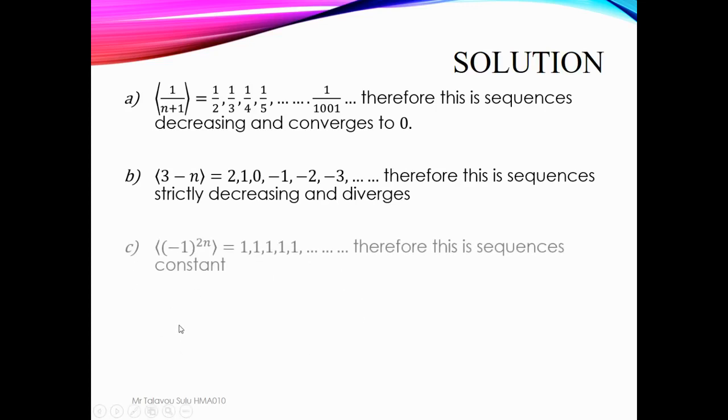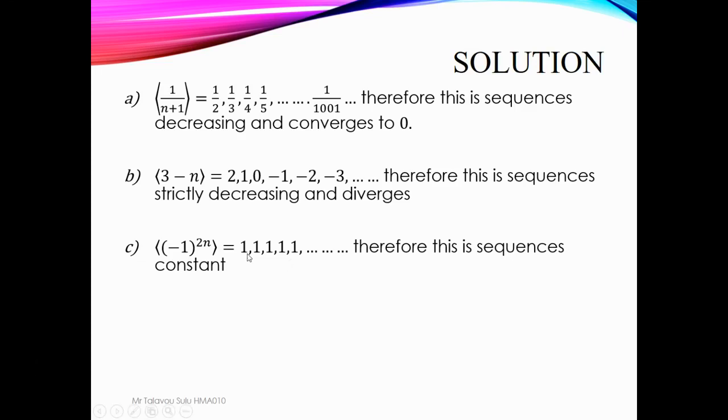Yeah. And then C, negative 1 over negative 1 to the power of 2n. So if we sub in some value of n, then we have something like this: 1, 1, 1, 1. Negative 1 to the power of 2, negative 1 to the power of 3, negative 1 to the power of 4. It always has a positive 1.